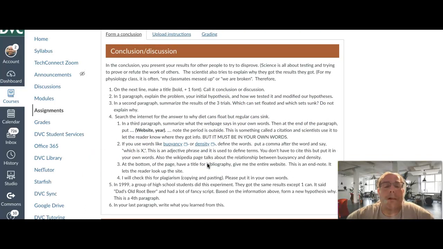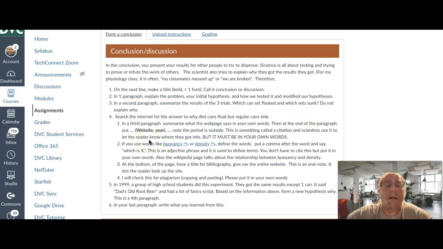Then, we need to find out why we got those strange results. The results are strange because some floated, some didn't. So search the internet. You may not search ChatGPT. Any other website is open game. So you're going to search the website, and there's different ways you could type it in, so I'm leaving that up to you. This is practice web searching.